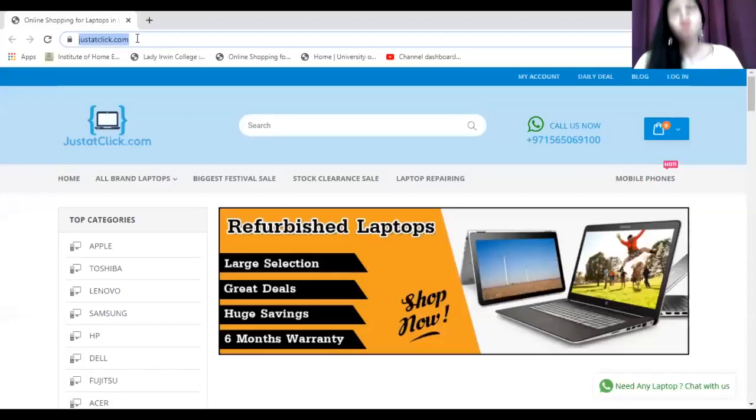Shipping की बात करें तो it might take a difference out there. It might differ, like if you have customized your gadget, it might take slightly longer. Whereas usually it takes 48 hours for most parts of UAE, whereas 1 week for Saudi. Coming back to the site, justatclick.com offers you a customizability option, so that you can customize your gadget.